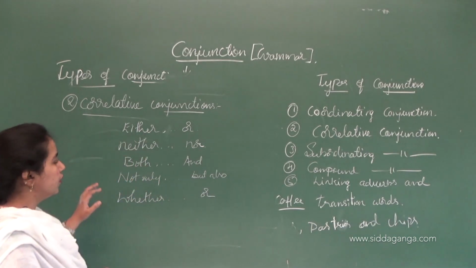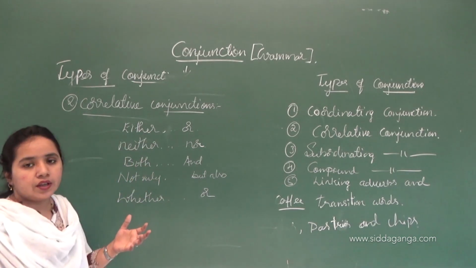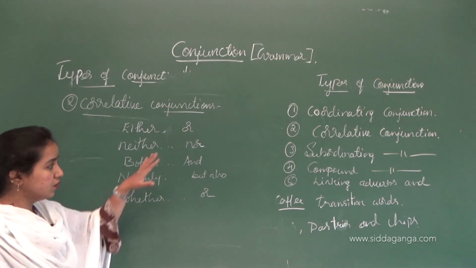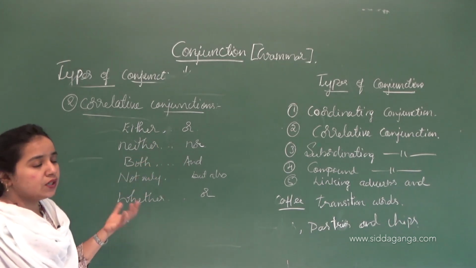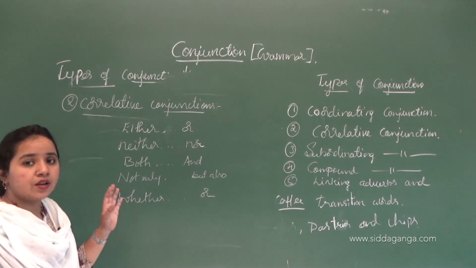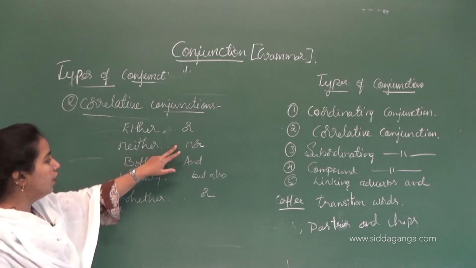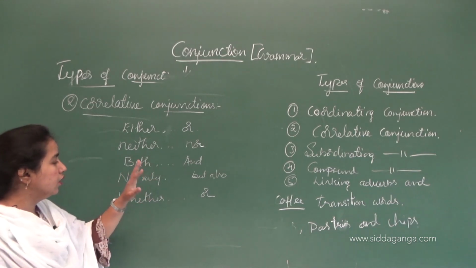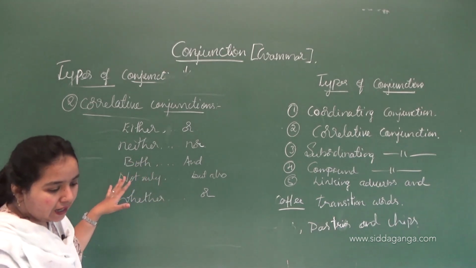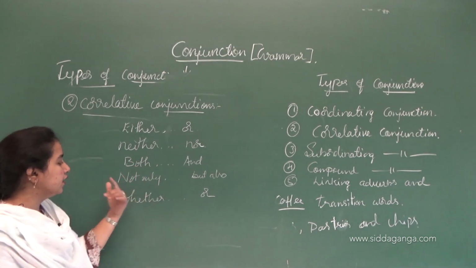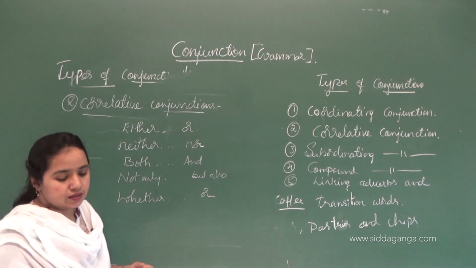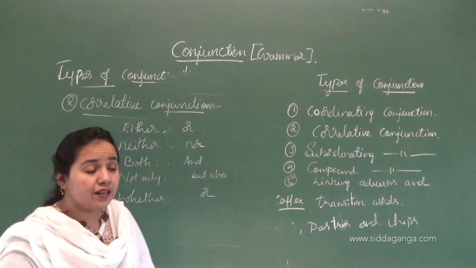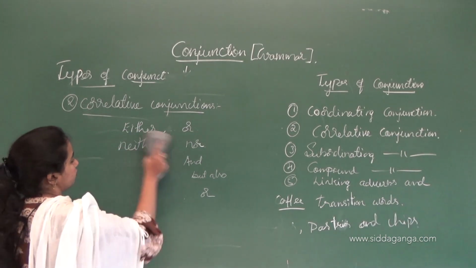So these are the words which are used in pairs, to connect words, sentences or phrases. Either or, neither nor, both and, not only but also, whether or. Let's see the examples of this.